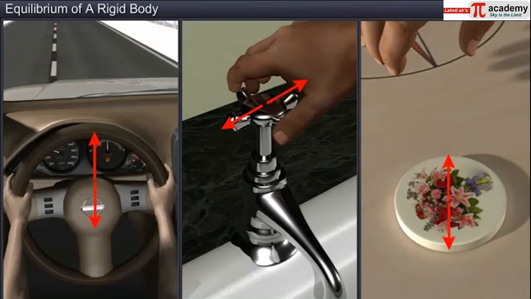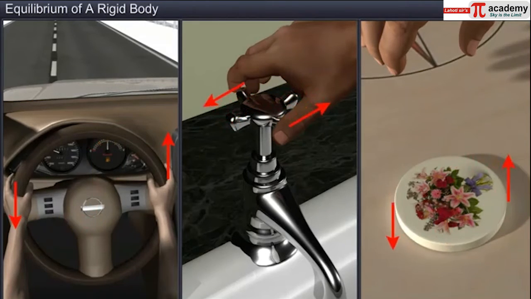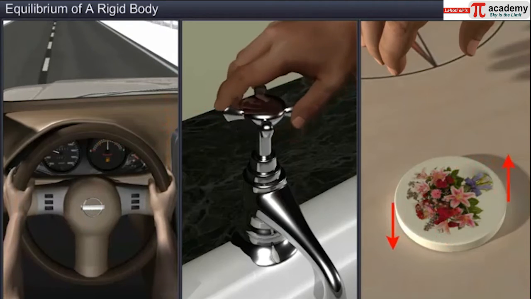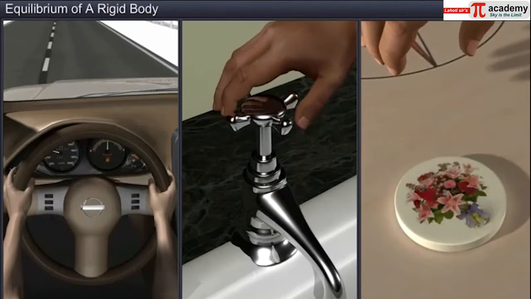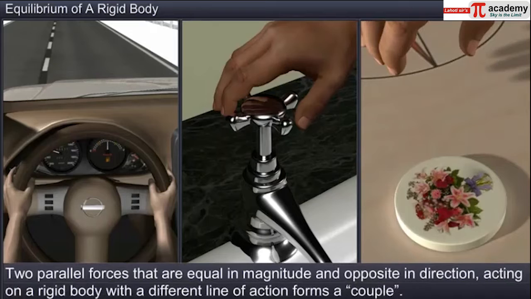If 2 equal forces act on a body in opposite directions, the net force is 0. But if they act at different points, they can produce torque, as in the case of a couple. 2 parallel forces that are equal in magnitude and opposite in direction, acting on a rigid body with a different line of action, forms a couple.